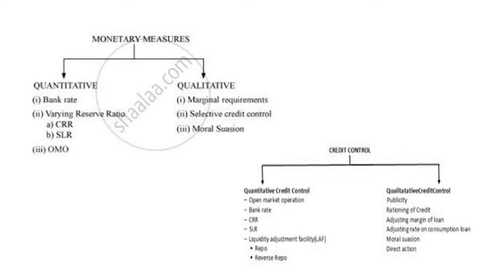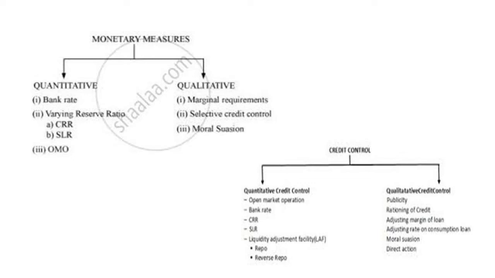So, what are the various methods adopted by RBI to regulate and control the money supply in the country? That is known as instruments of monetary policy. What are the main two instruments? That is quantitative methods and qualitative methods. Under quantitative methods, we are going to see the bank rate, open market operation, cash reserve ratio and statutory liquidity ratio. More concentration is given only to the quantitative methods.